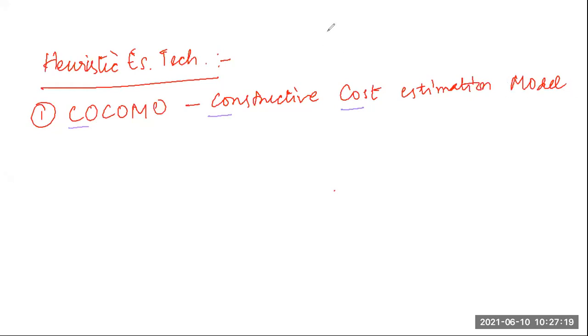So the COCOMO model has gained its name from constructive cost estimation model, and it was proposed by the famous scientist Boehm. And this COCOMO model prescribes a three-stage process for project estimation.